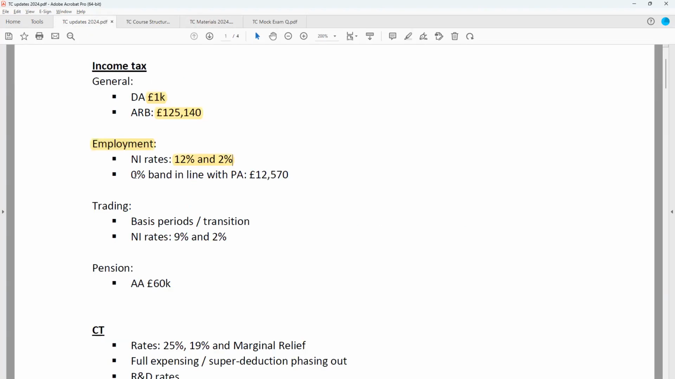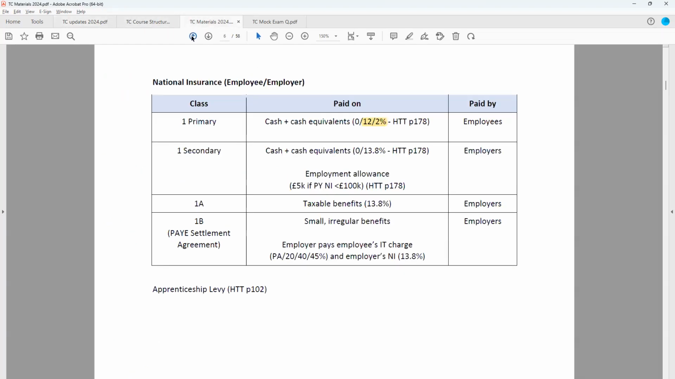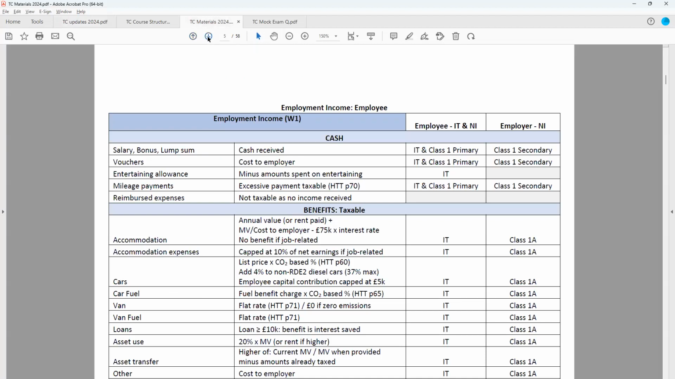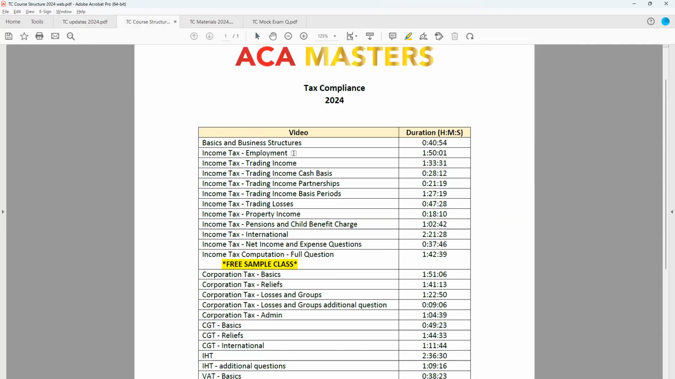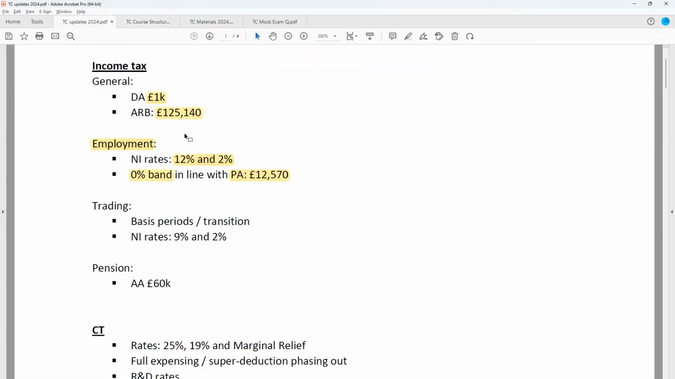And the 0% band for employees is now in line with the personal allowance for income tax. So that makes things a little bit more straightforward and makes marginal rates of tax a little bit easier to deal with. But these are all covered, and we'll discuss this in detail during the employment income class.